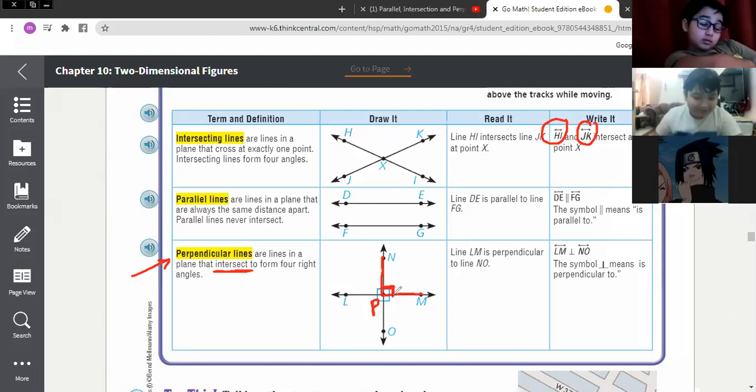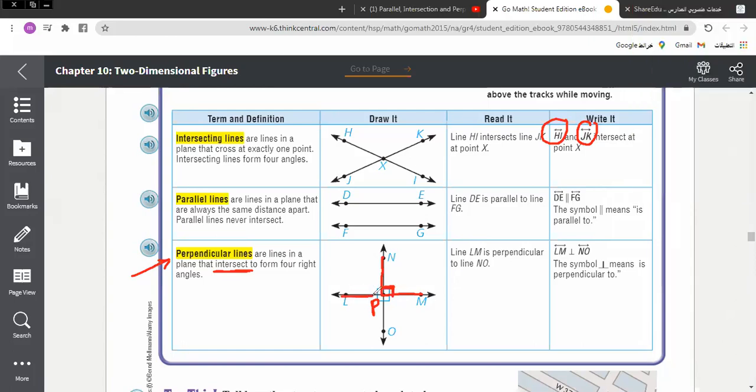Look, the first angle. What is its opposite angle? L P O. And it's right as well. It makes the other one right as well, and the rest we can just mark as right angles. Read them, please.